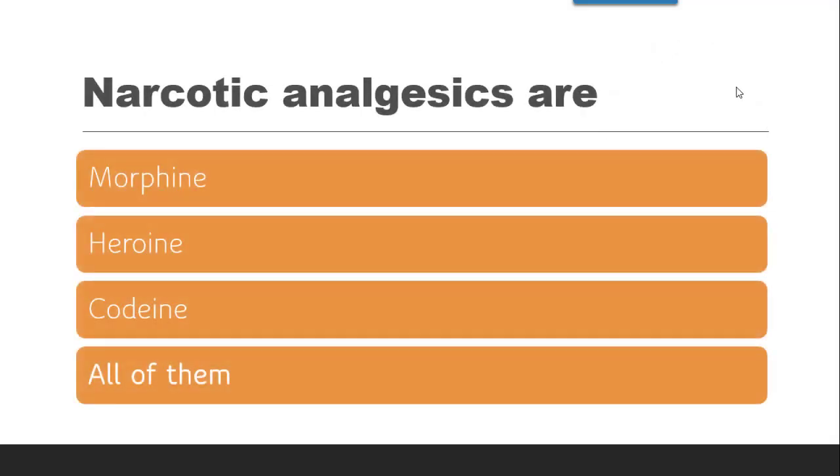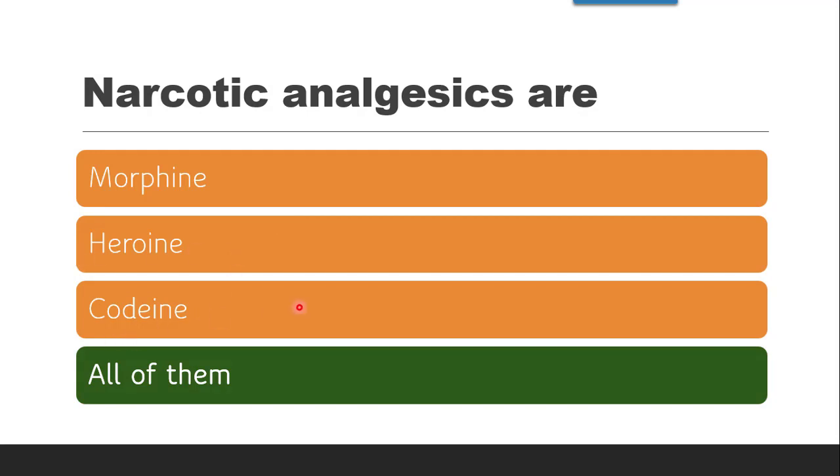Next question is, narcotic analgesics are, whether they are morphine, heroin, codeine or all of them. Now narcotic analgesics, you all might be aware nowadays that the Narcotic Control Bureau is working on so many issues and Bollywood is again getting targeted. So these narcotic analgesics, common examples are heroin, codeine, morphine. So all of these are narcotic analgesics. The correct answer is all of them. It includes morphine also, heroin also, codeine also.